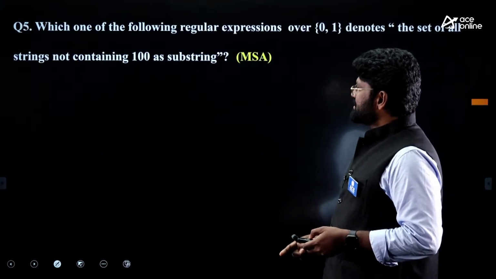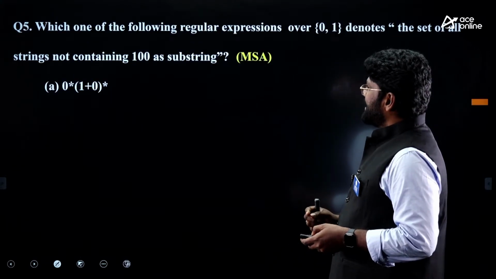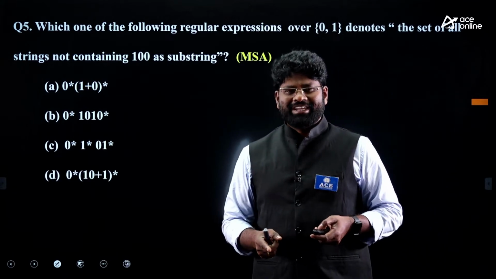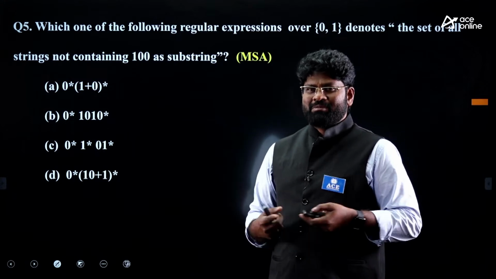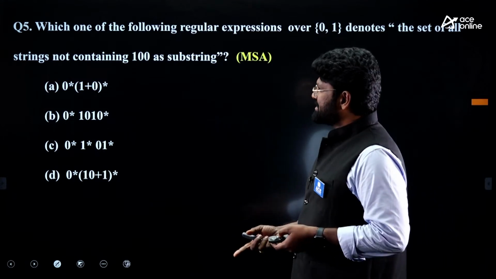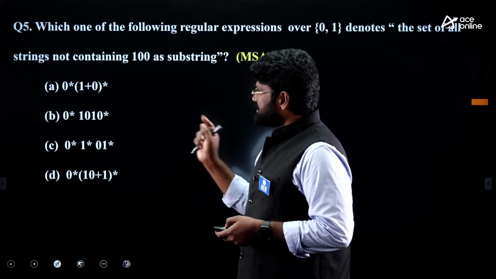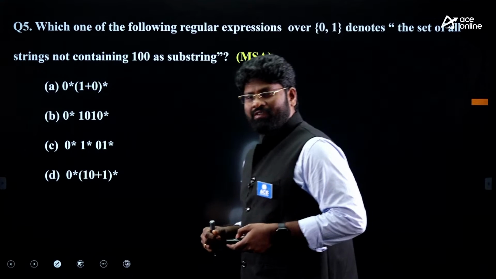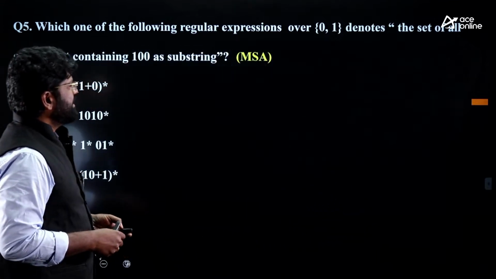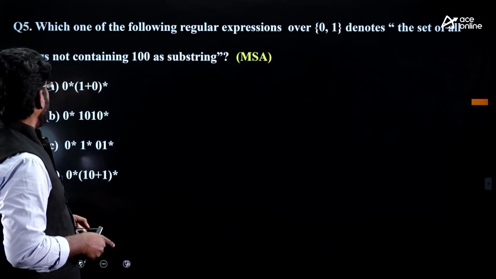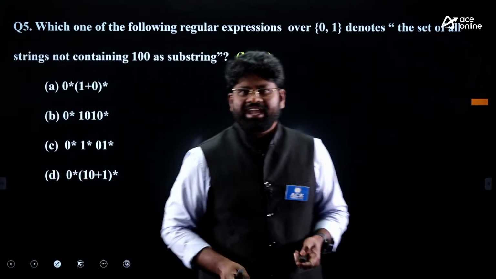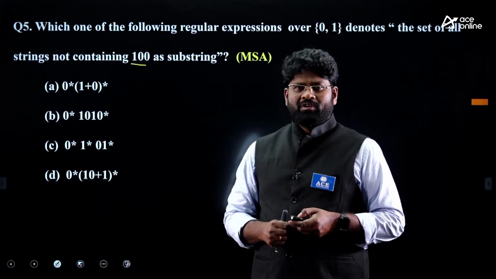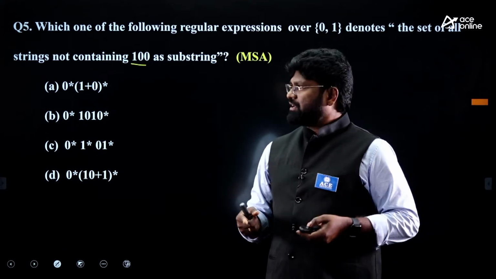Then next, go back to this question. This is an MSA, multiple selection answer question, which is commonly asked in the GATE examination. But you can expect similar model questions for every kind of examination. Let's see the problem statement: which one of the following regular expressions over 0, 1 denotes the set of all strings not containing 1, 0, 0 as a substring?